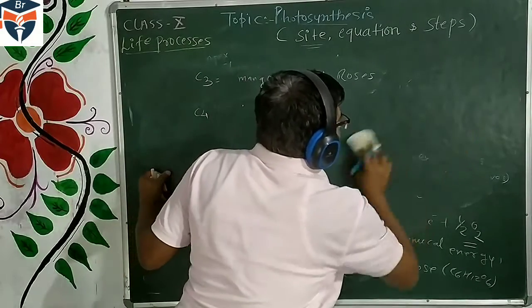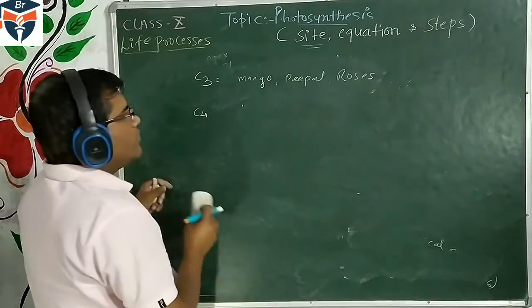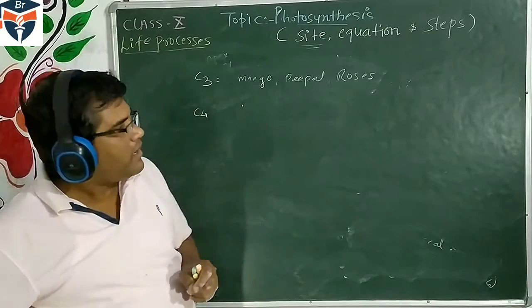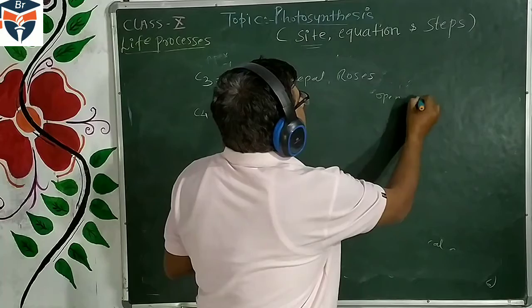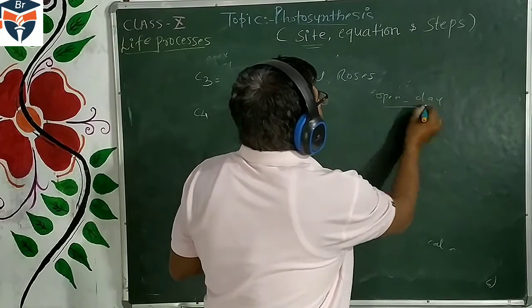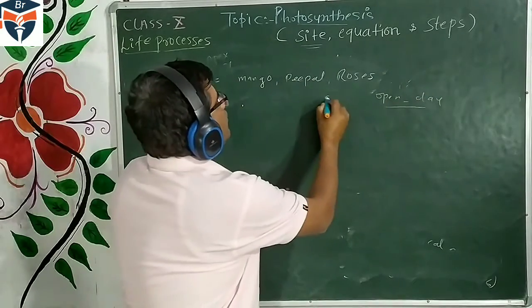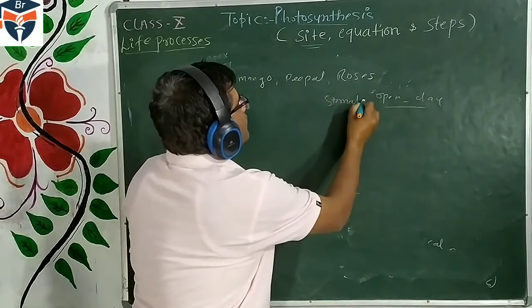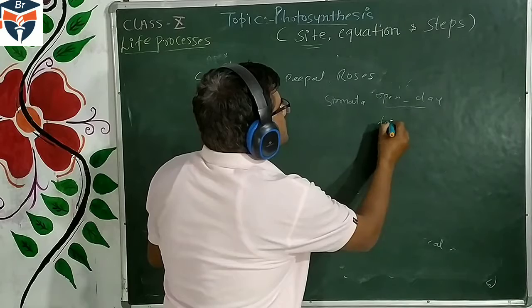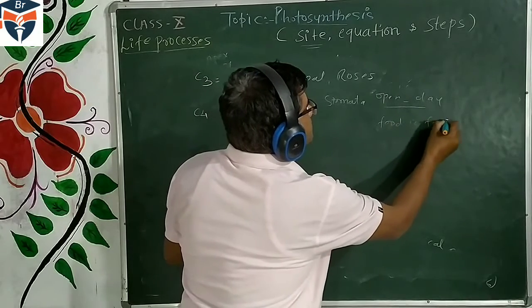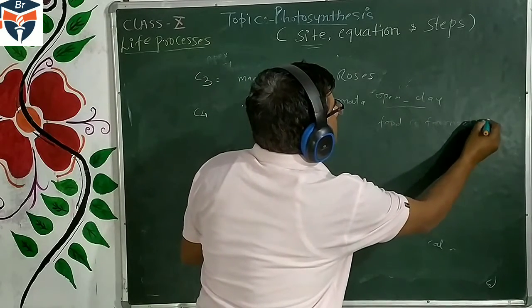In such plants, what happens? The stomata remain open during the daytime. So your food is formed in the daytime.